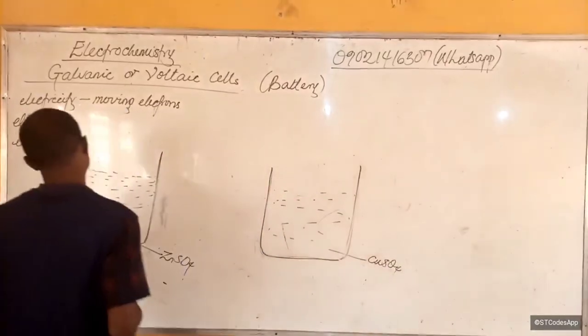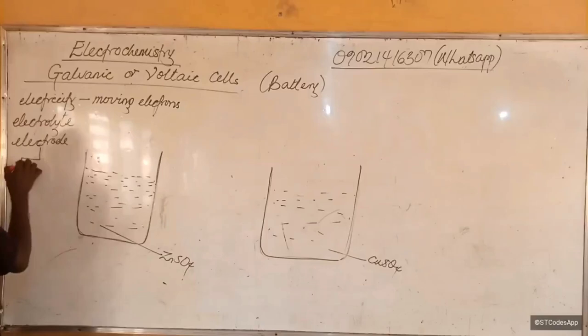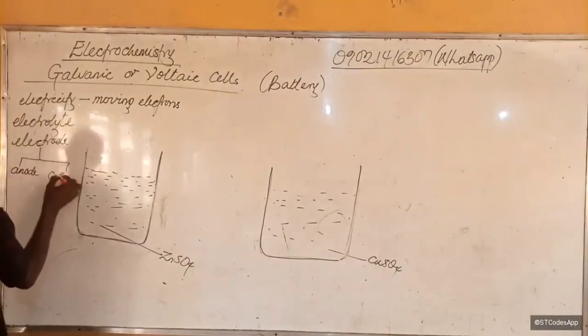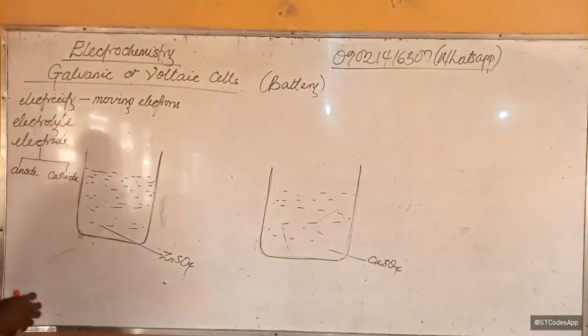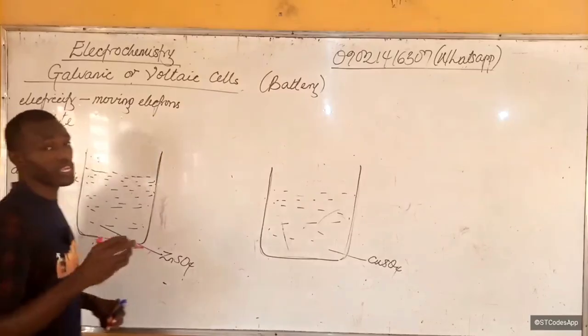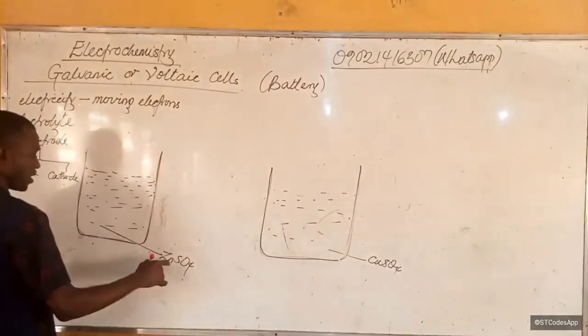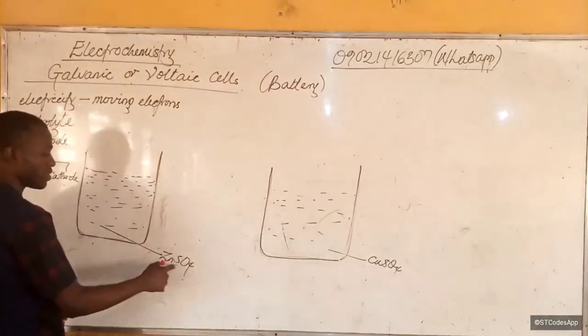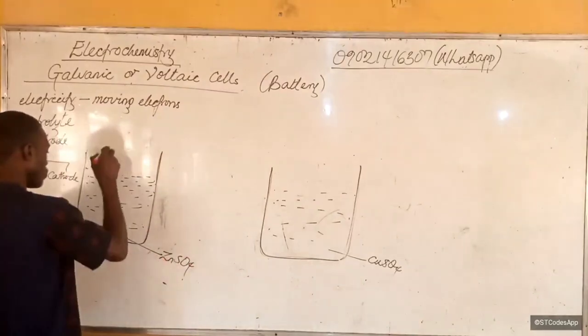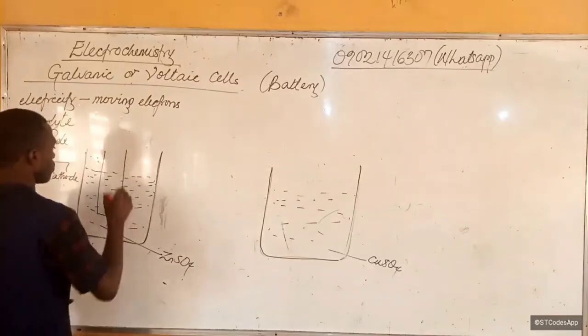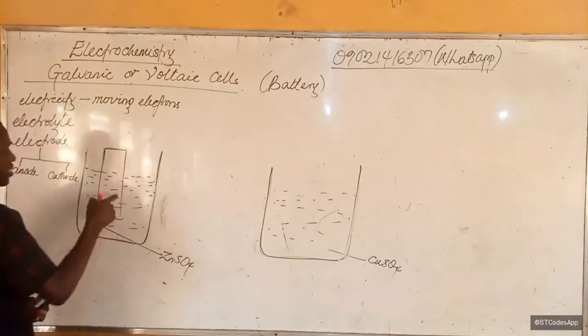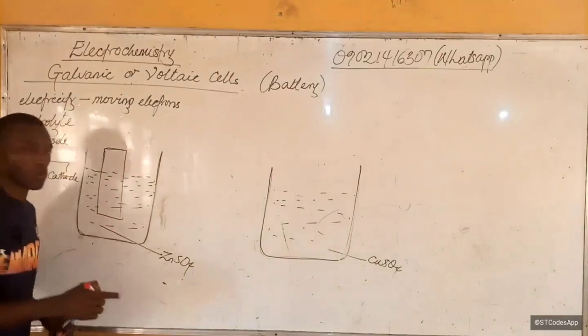There are two types of electrode: the anode and the cathode. Those are the two electrodes we have. In this case, we immerse a zinc electrode in a solution of zinc salt.